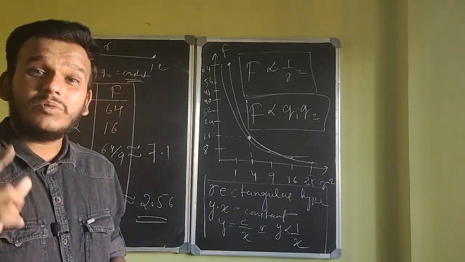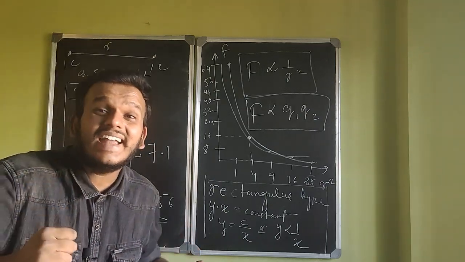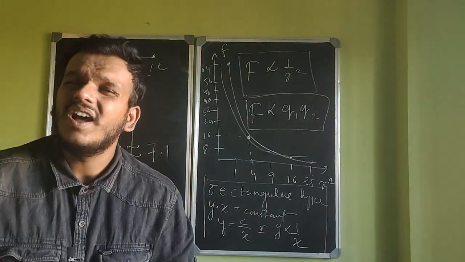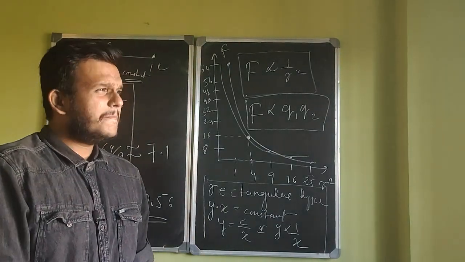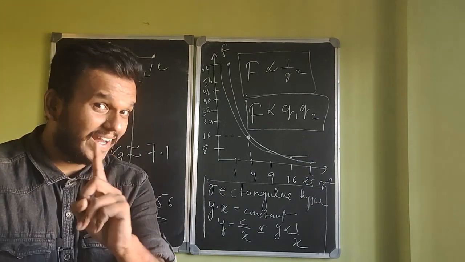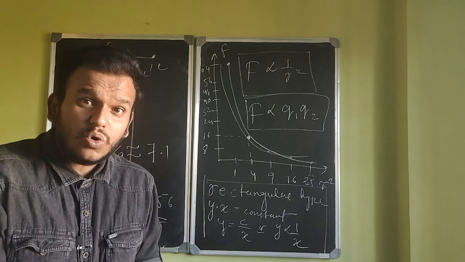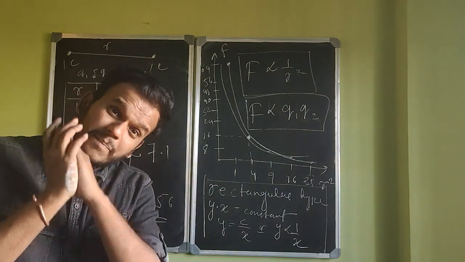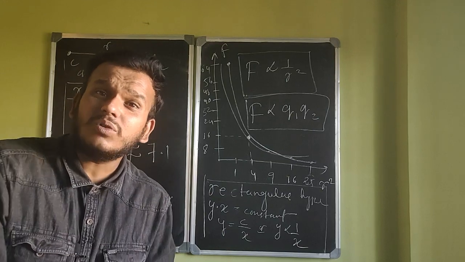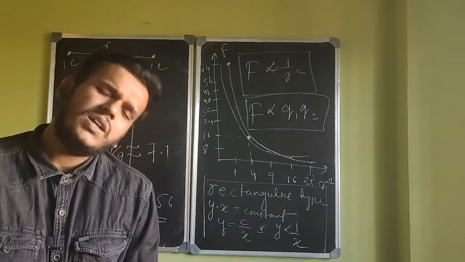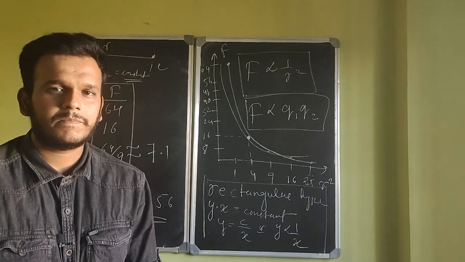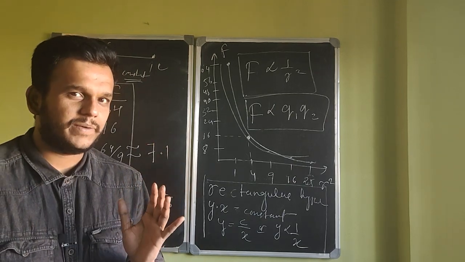Why I spent so much time on this is because you understand the gist of how you arrive at an experimental law. These are not very difficult laws to arrive at. Great, kudos to the work that they have done. You have to appreciate the work that they have done. But could someone else, if not Coulomb, have arrived at this law? Yes, easily, maybe after 2 years, right? So I hope you're getting the idea.